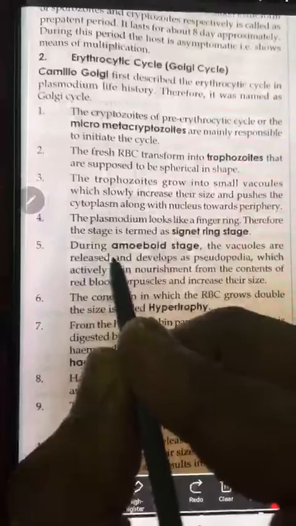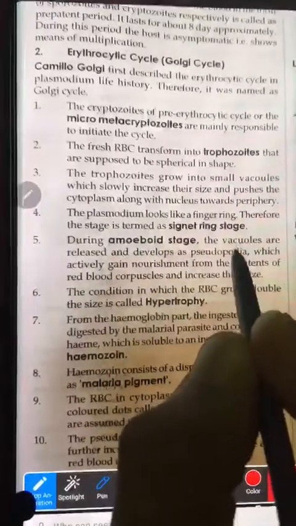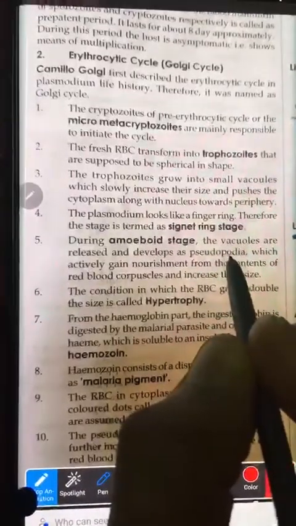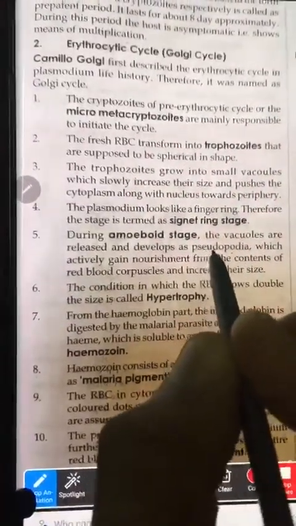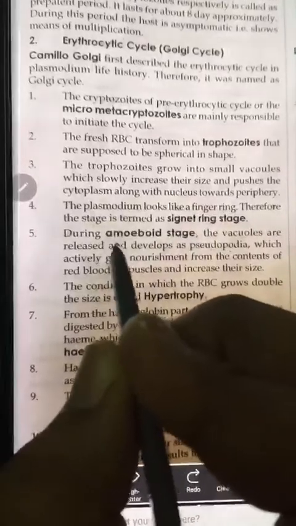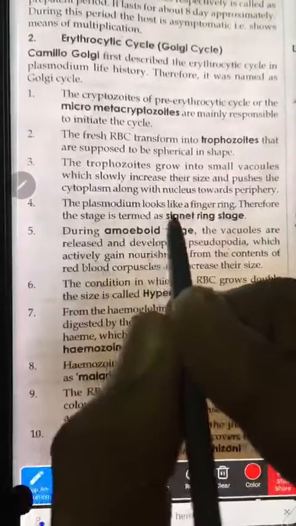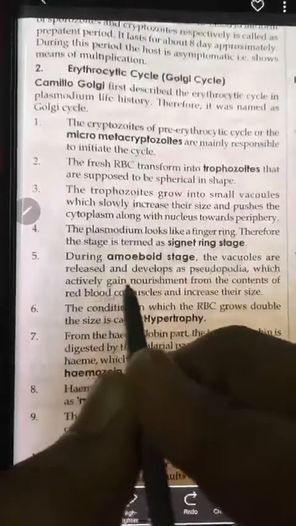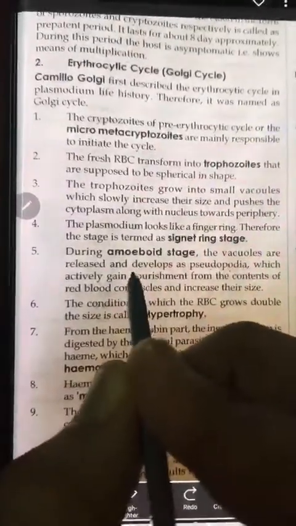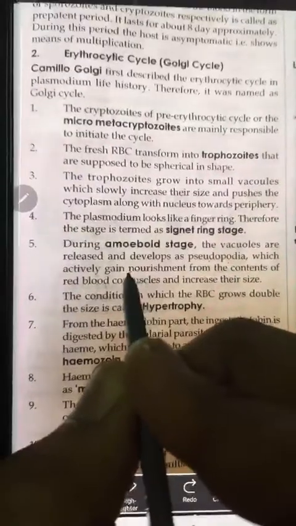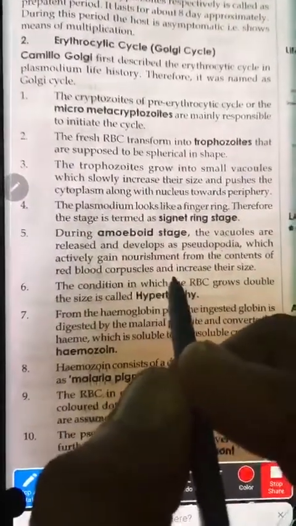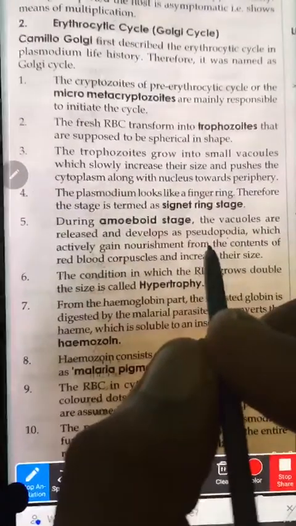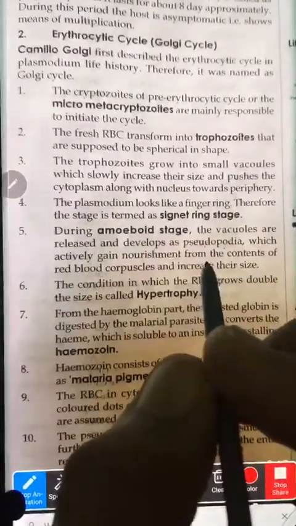Vacuoles are released and develop as pseudopodia. So vacuoles will be released, and the pseudopodia, where podia is related to legs, will be formed. But here it is most important for helping this amoeboid stage of trophozoites with nourishment. Pseudopodia is also known as lobopodia.